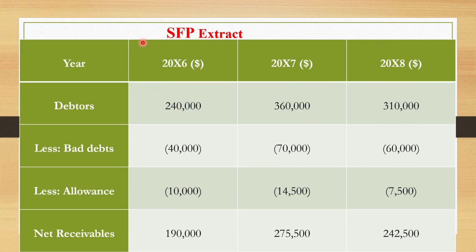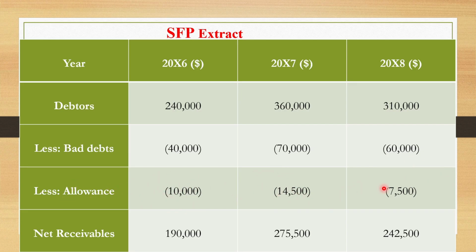So what is being recorded in the statement of financial position? You record the data respectively to the years. Here in 20x6 it was 240,000, as we have seen, in 20x7 we have 360,000, and in 20x8 we have 310,000. So you deduct the bad debts respectively. You also deduct the allowance, the full amount, not the increase. Remember, take note of this. We record here the full amount for allowances, not the increase.